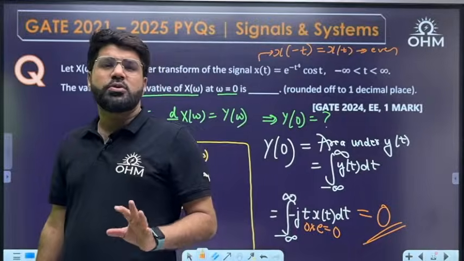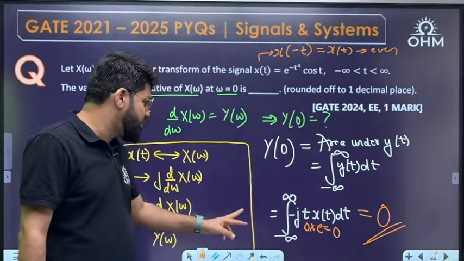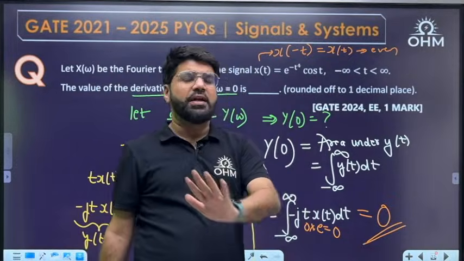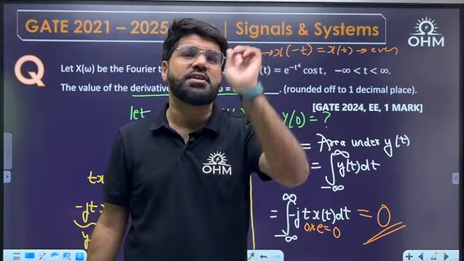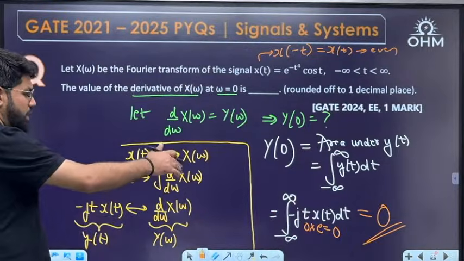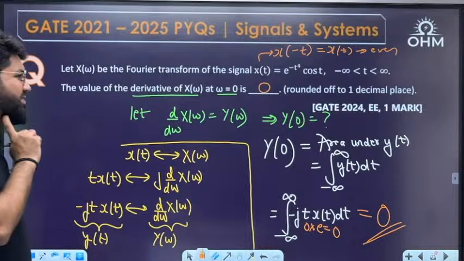And not only for this question, I keep telling students many times that whenever you see an integral of the form minus a to a, whether it is a simple function or a complicated function, the first thing that should strike your mind is symmetry. If the function is even or odd, then it may be simplified. So its answer is 0 for this question. GATE 24 EE, 1 mark question.